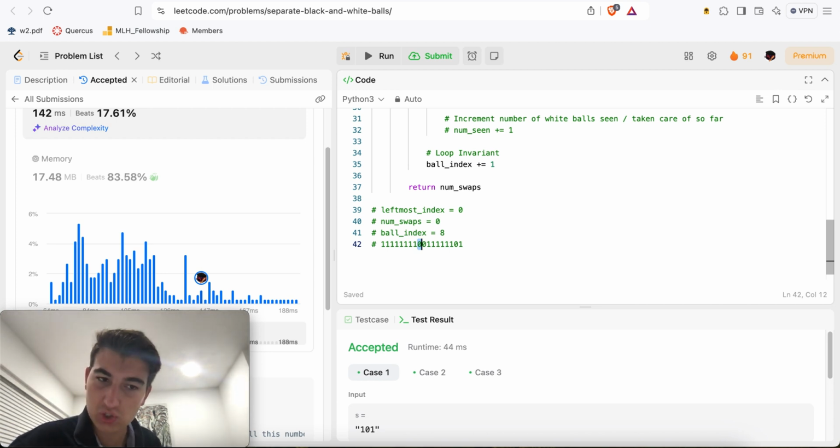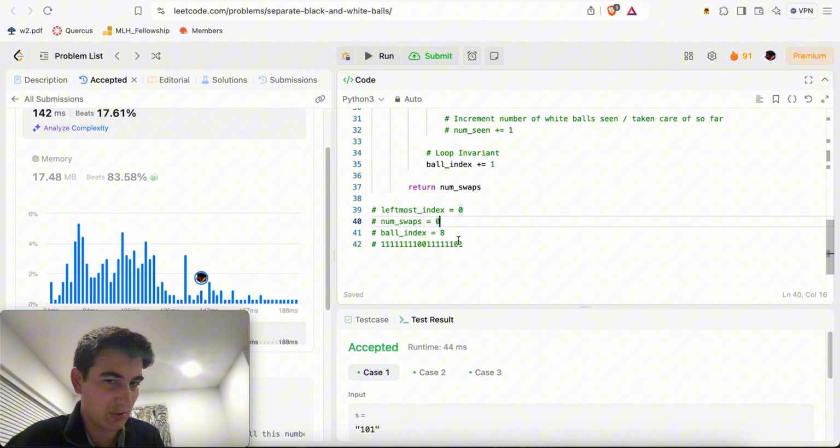And so how many swaps is it going to take for this guy to go to the leftmost index? Well, the leftmost index currently is equal to 0, right? So it needs to go to the very first index. And so it needs to keep swapping, right? Which means it needs to swap with this one, and then with this one, then this one, then this one, and so on, until we get to this leftmost index. So we're at this current index, we want to get to this one, right?